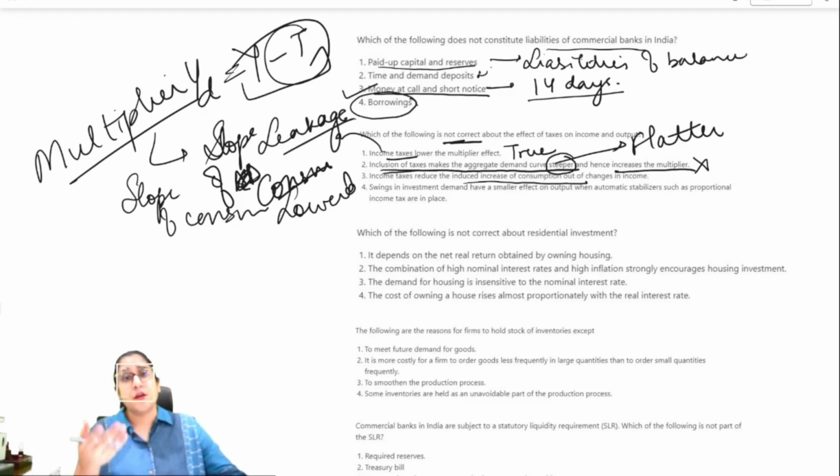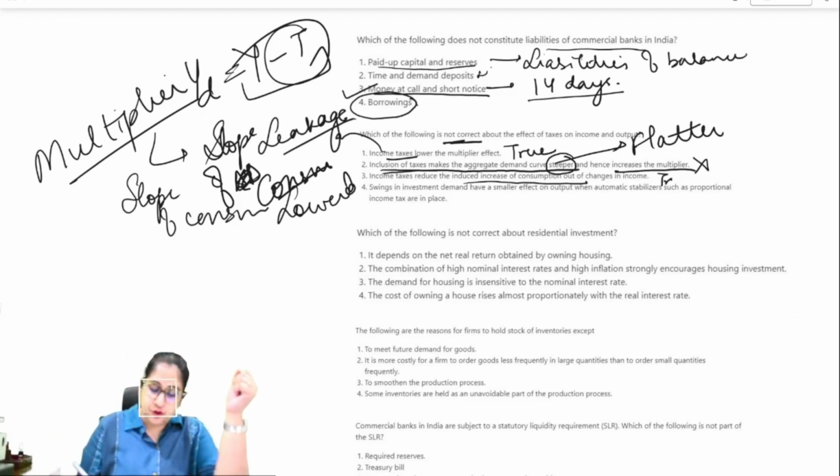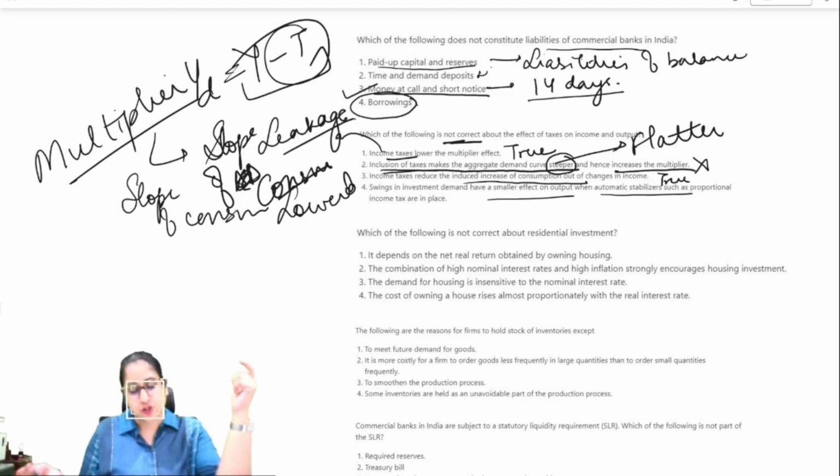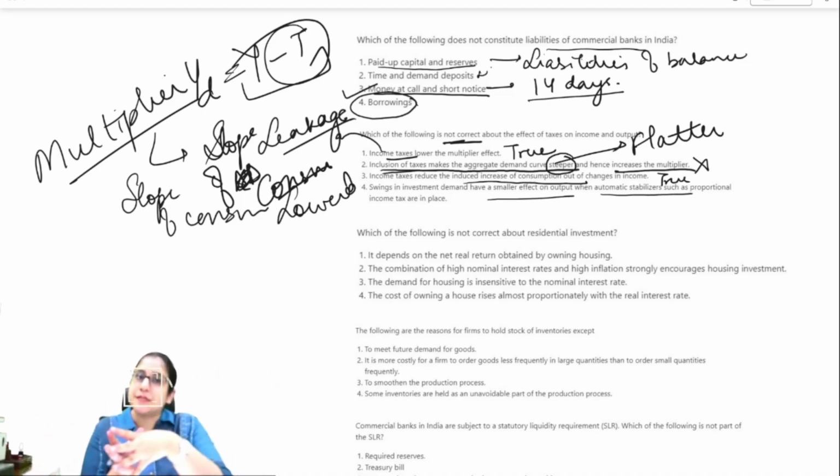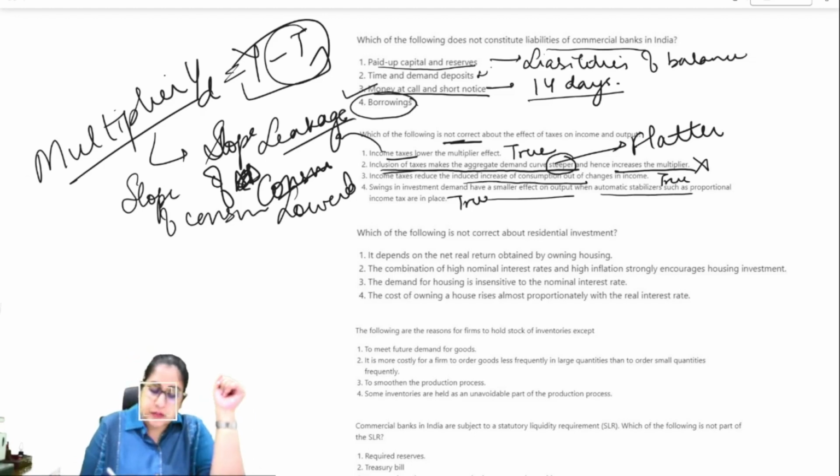Yes, because a higher income tax lowers the income, and automatically it will lower the consumption because of the positive relationship between consumption and income. So this is also true. And swings in investment demand have a smaller effect on output when automatic stabilizers such as proportional income tax are in place. Yes, when you have stabilizers in place, any fluctuation in investment demand will automatically be corrected. So this statement is also true. Hence, we've got our answer as second.